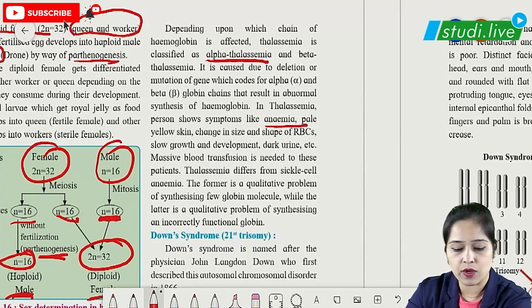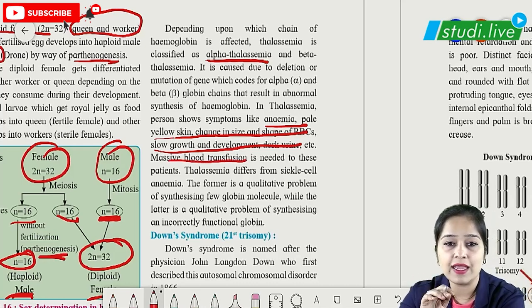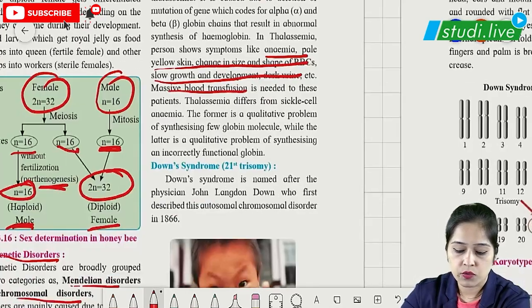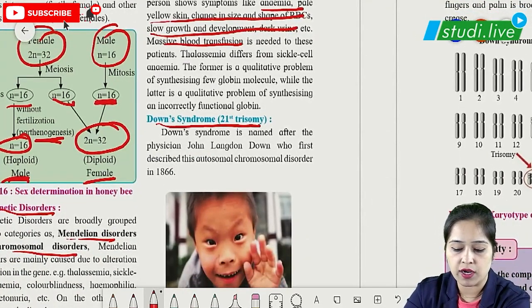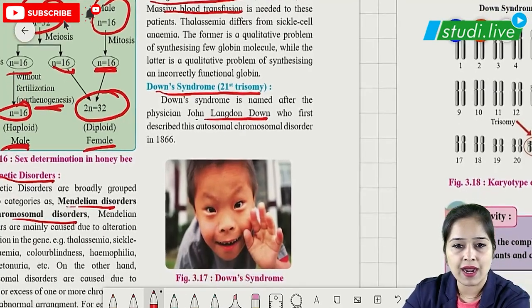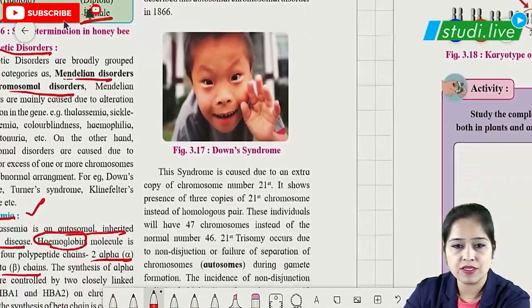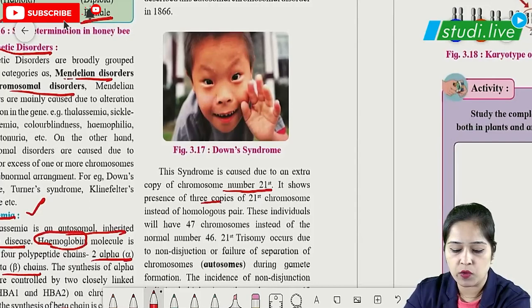What are the characteristics? Over here you can mark: anemia, pale yellow skin color, and change in size and shape of the RBC. Because of that, massive blood transfusion is required for those children. The next one is Down syndrome, which is a chromosomal disorder. It was discovered by John Langdon Down, and it is called trisomy of the 21st pair.